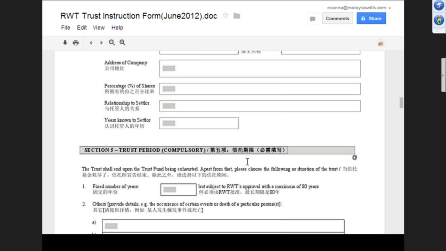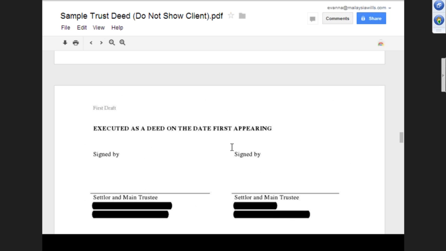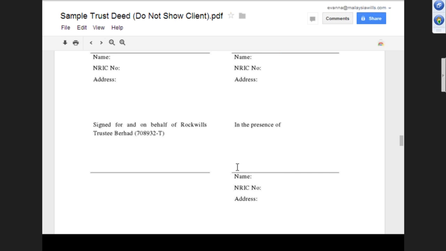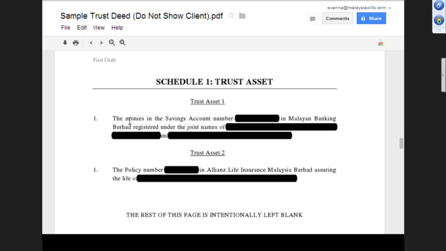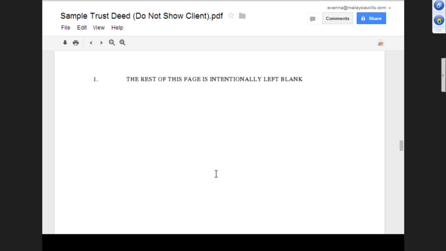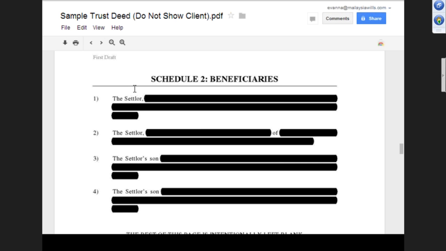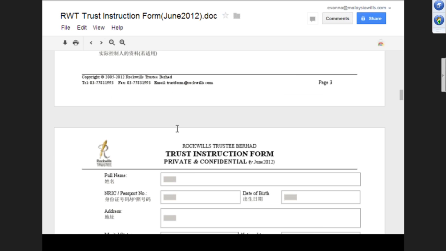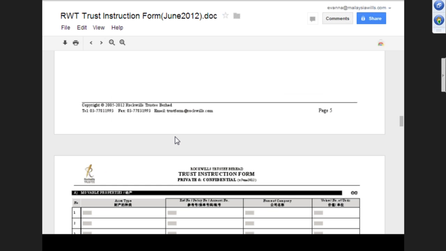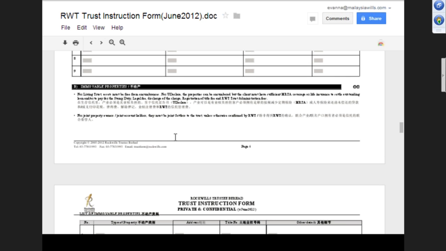This is a joint trust deed, so it's signed by two settlors. Schedule 1 is the trust asset. Here there are twin trust assets. This one is trust asset number 2, a life insurance policy, and then this is the beneficiary. The beneficiary you fill up already in this form, somewhere up there, and then the protector.